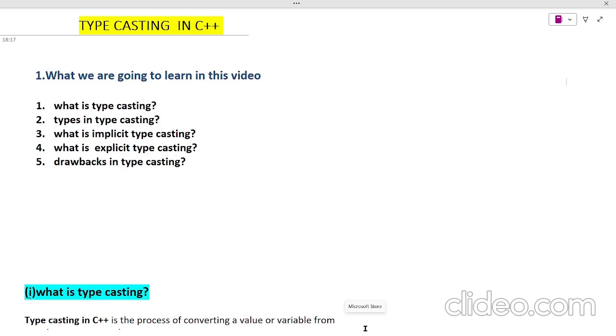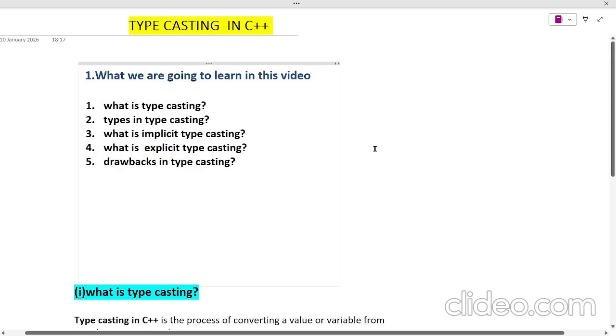Today we are going to discuss typecasting in C++. Typecasting is available in C, but it's not necessary there. In C++, there is a feature called strict type checking, so we have to do some typecasting. For that we have different methods. In this video we are going to discuss the methods and their uses along with their disadvantages.